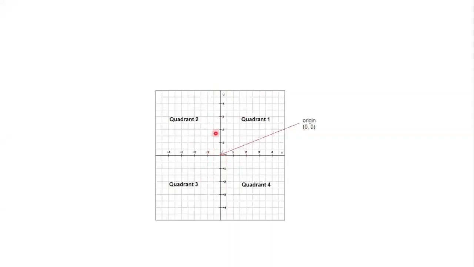In this coordinate plane, the axes divide the plane into 4 quadrants. We'll see where each quadrant is present. Quadrant 1 is present where the x-axis has positive values and the y-axis is also in the positive direction. So in quadrant 1, both x and y are positive.